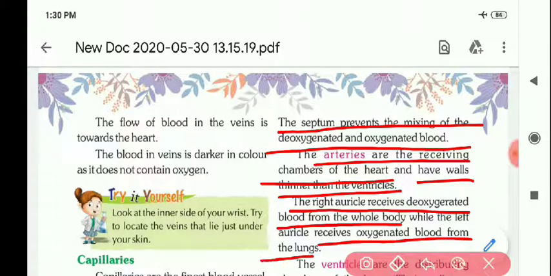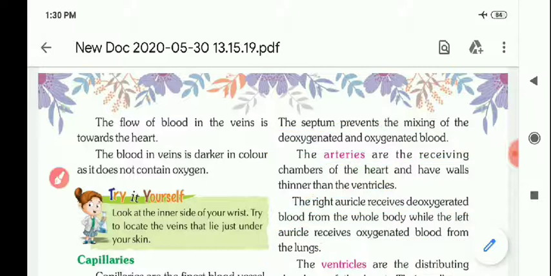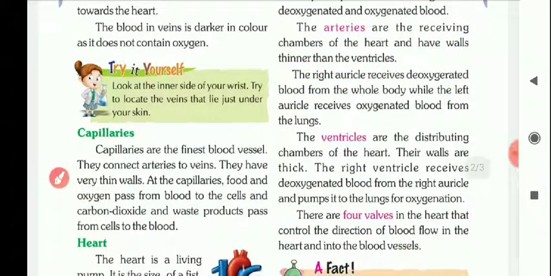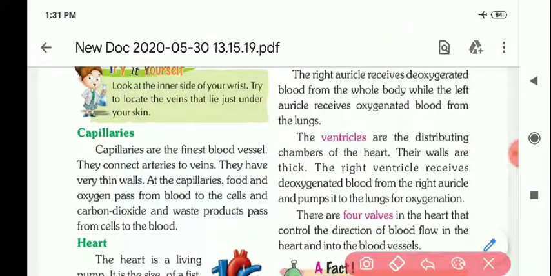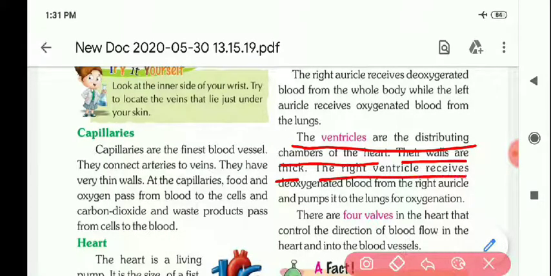blood from the lungs. Okay, the ventricles are the distributing chambers of the heart. So auricles receive the blood and ventricles are the distributing chambers. Their walls are thick. The right ventricle receives deoxygenated blood from the right auricle and pumps it to the lungs for oxygenation.